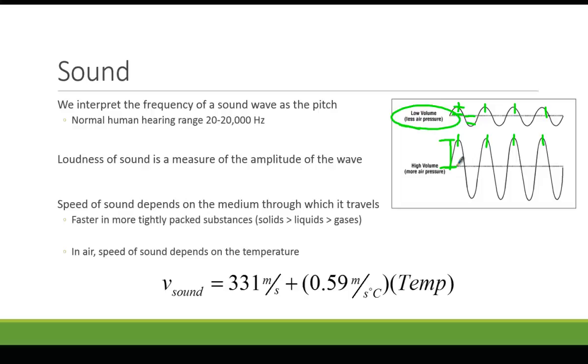In air, the speed of sound depends on the temperature. So the higher the temperature of the air, the more those air particles are interacting, and the faster the sound waves would travel. The speed of sound in air is defined by this equation. At 0 degrees Celsius, the speed of sound is 331 meters per second. And then every degree warmer, it increases by 0.59 meters per second. So in a room temperature room, you would multiply 0.59 times the temperature in degrees Celsius, add that to 331, and that would give you the speed of sound in air.